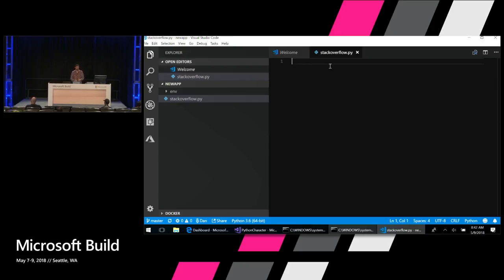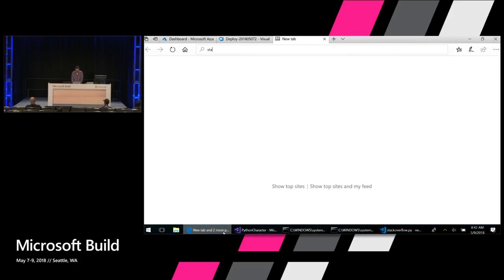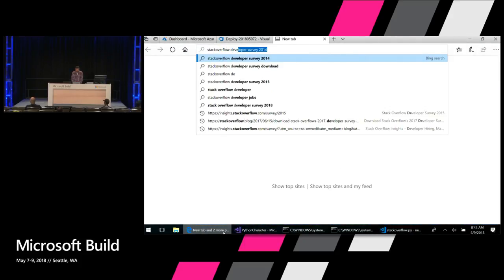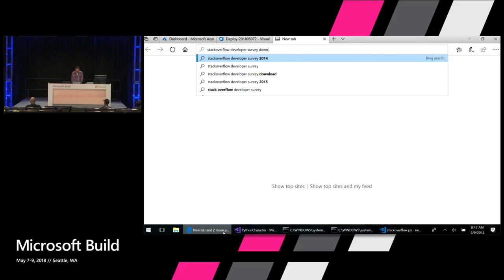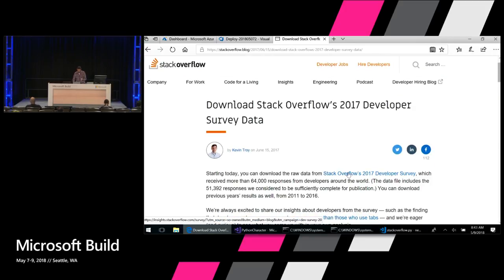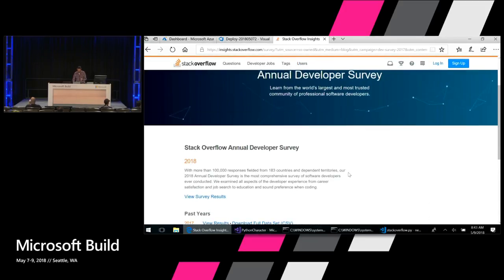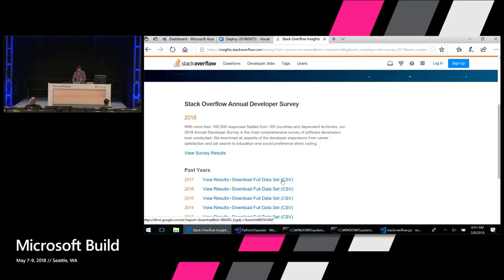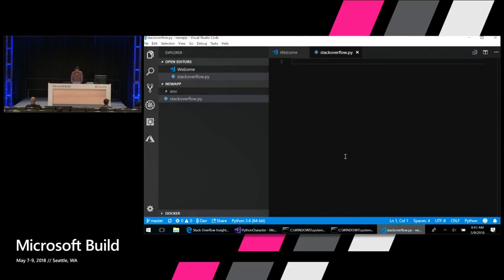So the first thing I'm going to do is actually download the Stack Overflow developer survey from their website. So, developer survey download. They actually publish the raw CSV files for all of their surveys every year. So I'm going to go to this here, and I'm just going to grab the link from their website. So I've got the CSV file for 2017. I'm just going to copy this link.